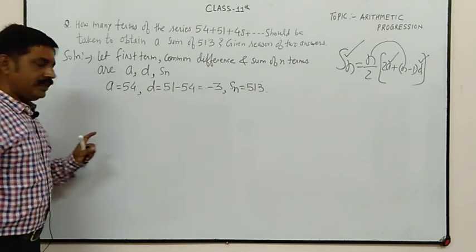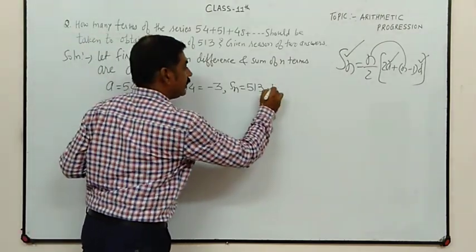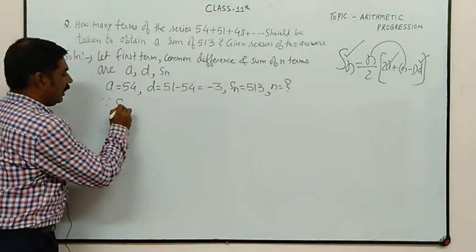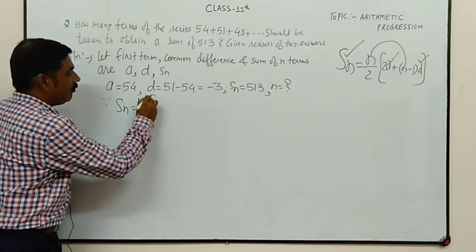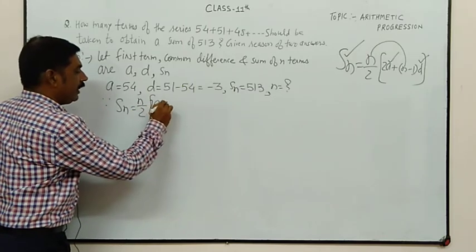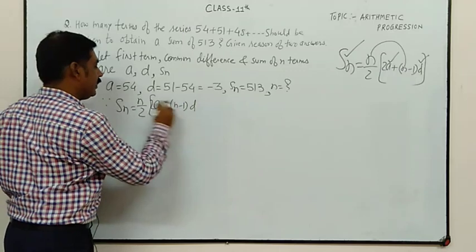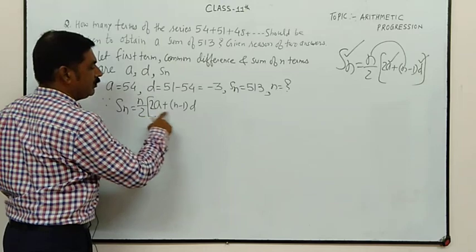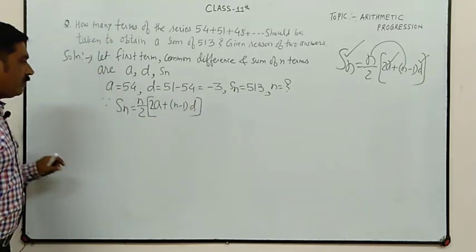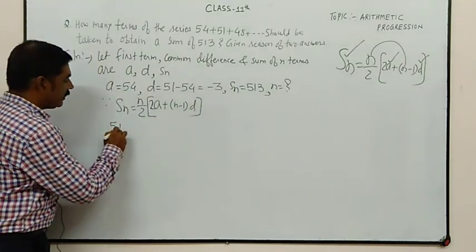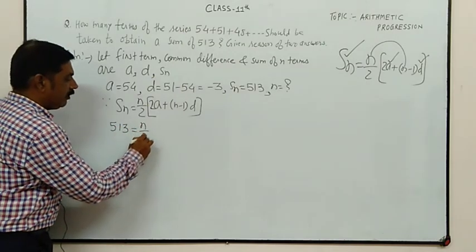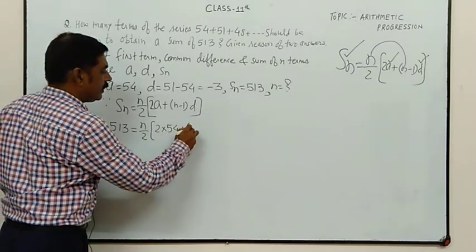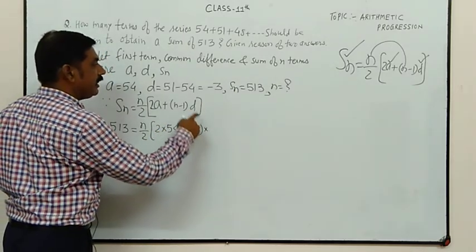530. Clear? Now, what we have to find? n. We have to find n. Since Sn is equal to n by 2, 2a plus n minus 1 into d. So, what is the formula? n by 2, 2a plus n minus 1 into d. Now, Sn is 513 and we have to find 2 into a, 54, plus n minus 1 into d.